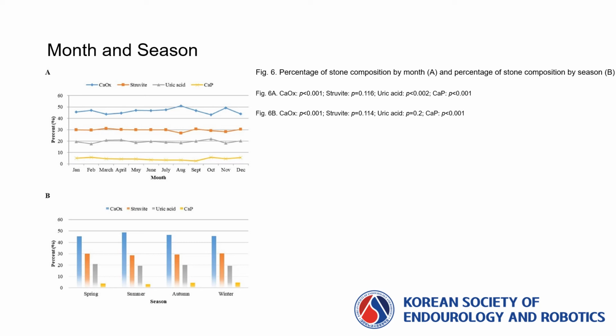The influence of season on the number of stone analyses based on stone composition is shown in Figure 6b. The number of stone analysis cases was the highest in summer and the lowest in winter. The calcium oxalate group had the highest percentage in summer and the lowest percentage in spring. The calcium phosphate group had the highest percentage in winter and the lowest percentage in summer. In the struvite group and the uric acid group, there were no differences in the percentage by season.